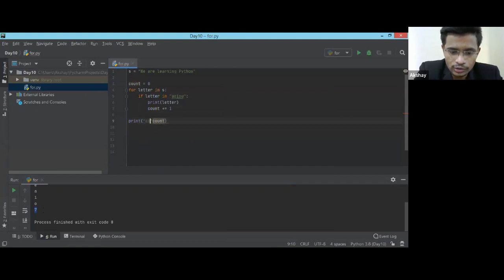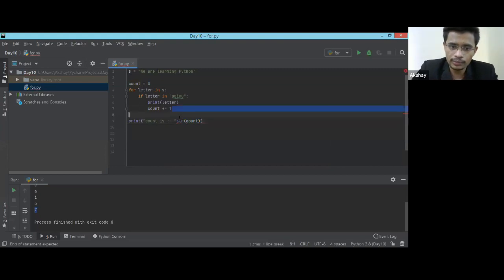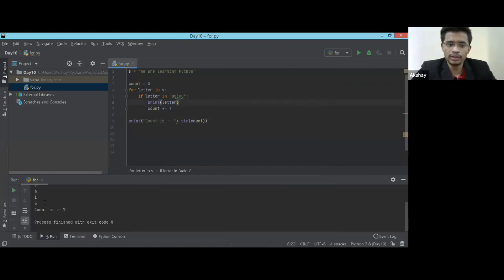I'm just giving a nice format. So everyone, if you check Abhinandan's output, he's formatting it really well. Just learn how to play with the string. Since count is an integer, it is showing me an error, so I'm typecasting. I'm converting it into a string, which will get concatenated with my output, keeping spaces and lines and all those things. So I have a 7 count of vowels, right?